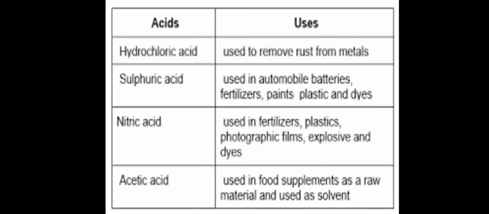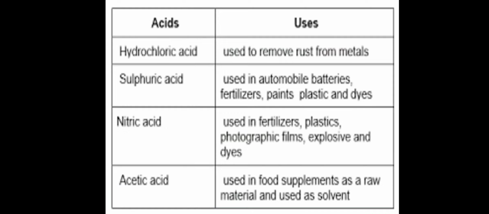Now nitric acid. Nitric acid is used to manufacture fertilizers, plastic, photographic films, explosives and dyes. It is also used by goldsmiths to clean gold and silver ornaments. So nitric acid is used in the manufacture of fertilizers, and it is also present in plastics and photographic films.